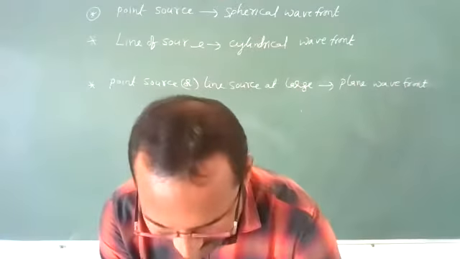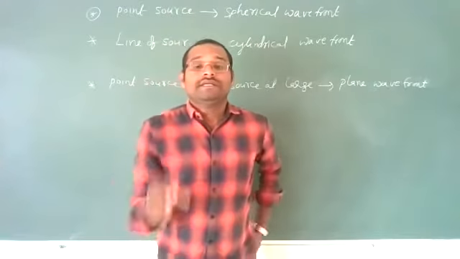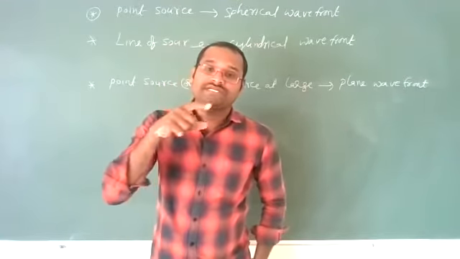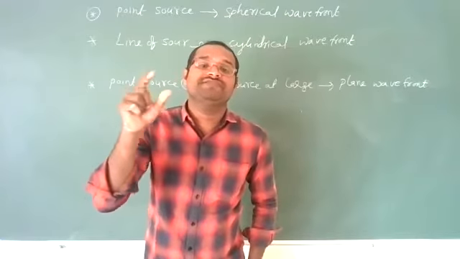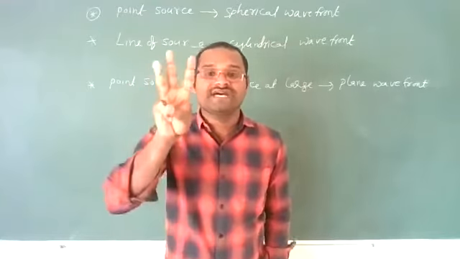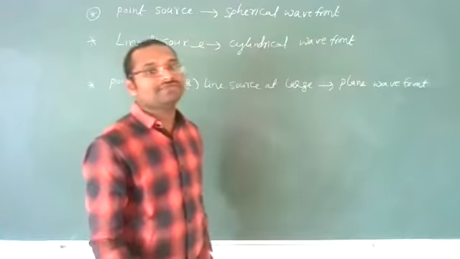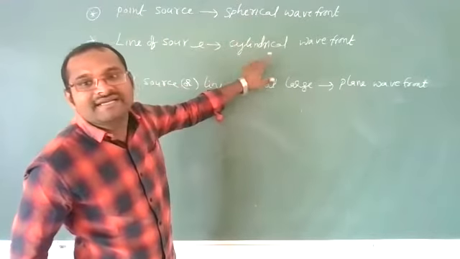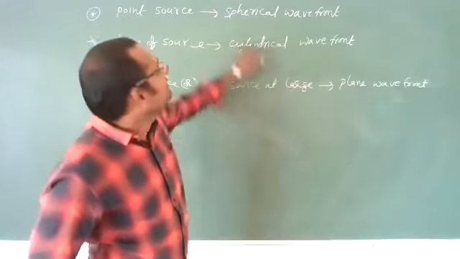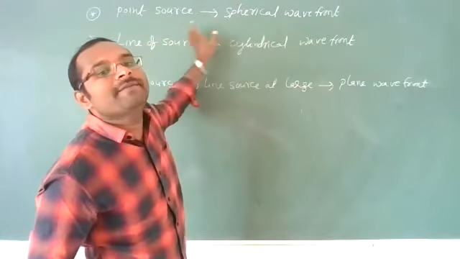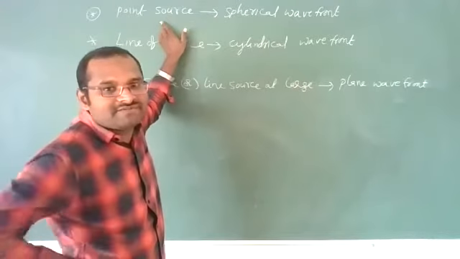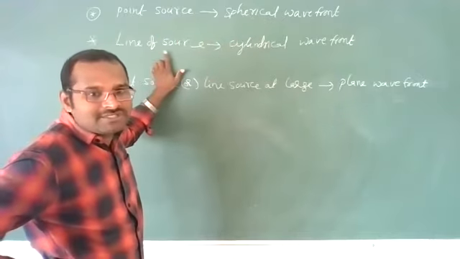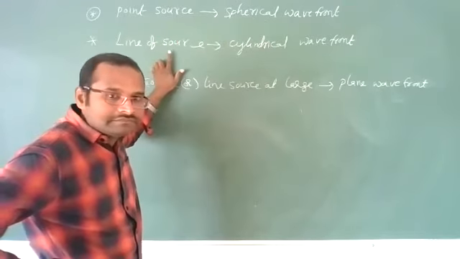Okay, so in our article here, what is a wavefront we have discussed. The locus of all the particles which are vibrating with the same phase is called a wavefront. Wavefronts are of three types. What are the three types of wavefronts? One is the spherical wavefront, the cylindrical wavefront, and the plane wavefront. A spherical wavefront is produced by a point source. The explanation I have given. A cylindrical wavefront is produced by a line source. This explanation also I have given.